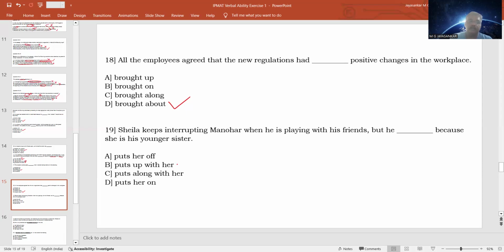Putting up with. Putting up with means to tolerate, to patiently indulge another person's problem. So here, Manohar is putting up with her because she is his younger sister. So puts up with her is the correct one.